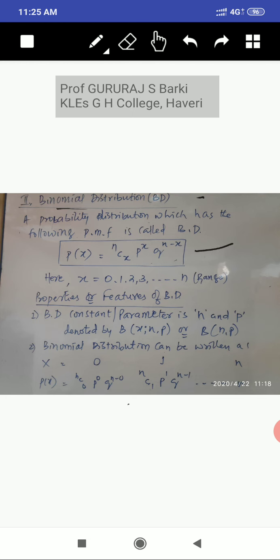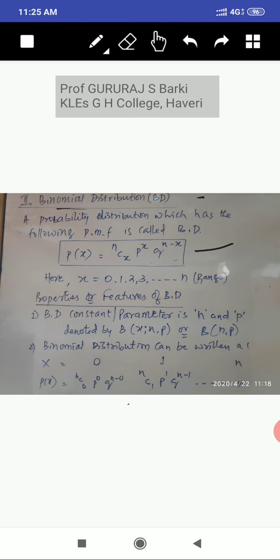Then what are the properties or features of binomial distribution? The first one, the binomial distribution parameters are n and p. Remember, q is not a parameter. Only n and p are parameters, because if you know p, the value of q comes as 1 minus p. Just remember that formula. N and p are the parameters. How is it denoted? You write b in bracket x semicolon n comma p, or b(n, p). That is the symbol to write the parameters.